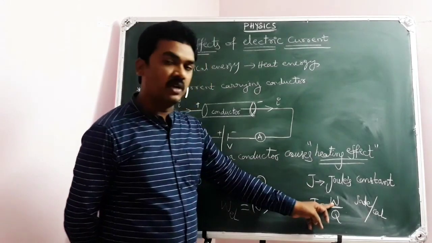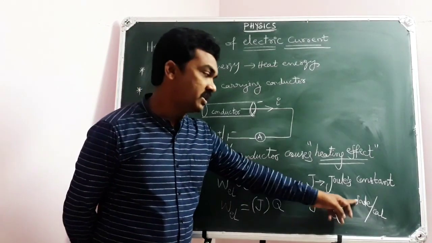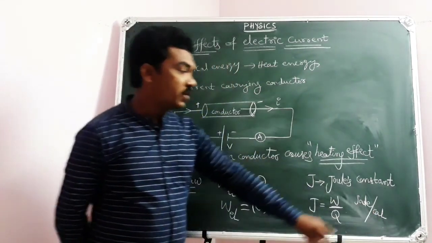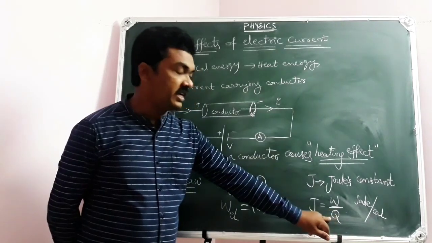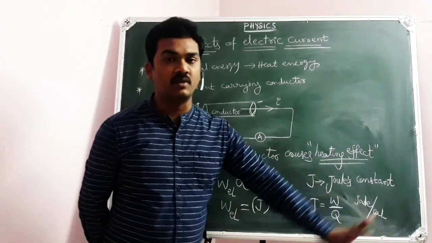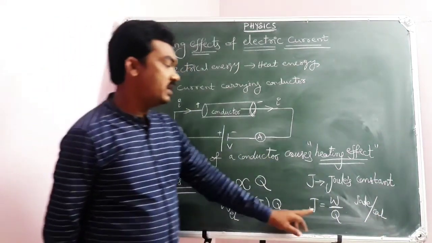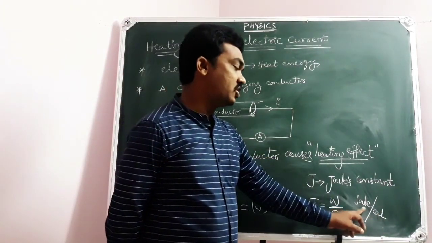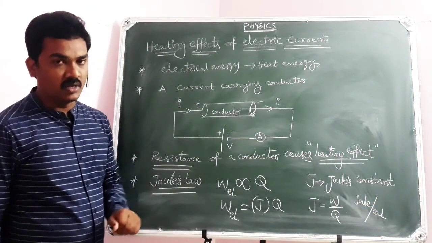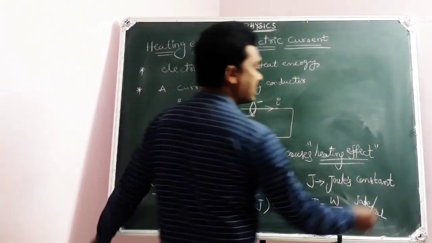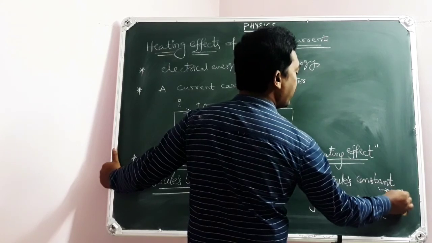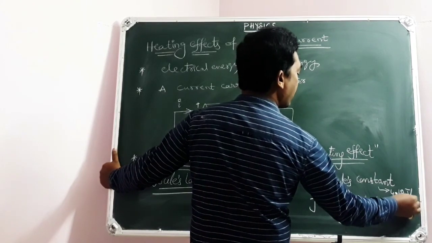Electrical work done or electrical energy is measured in Joule and heat energy is measured in calorie. Actually, calorie is the CGS unit of heat energy and Joule is the MKS or SI unit of electrical work done. So usually Joule's constant is mentioned as Joule per calorie. That's the point you need to understand. And this Joule's constant value is approximately 4.18 Joule per calorie.